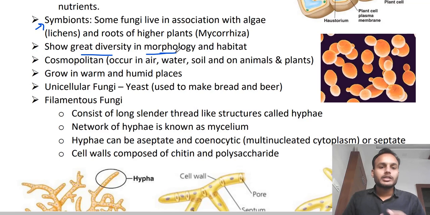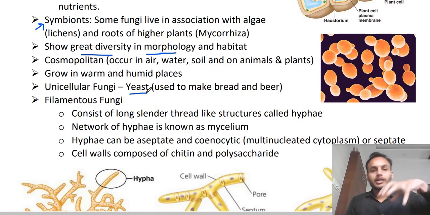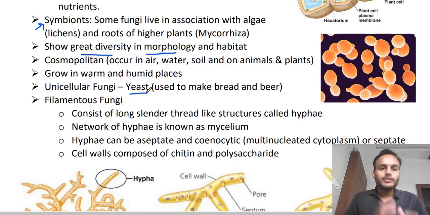Here we are talking about the fungi. Fungi have different forms. Some are unicellular forms like yeast, right? Some can be filamentous forms. And you have seen the structure of a mushroom. It's like an umbrella, right? Likewise they have different morphology, and they are found in different habitats too.